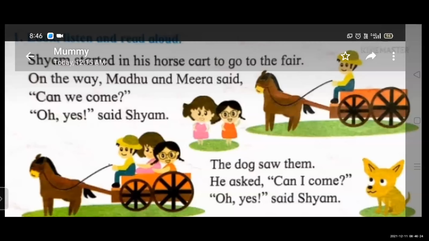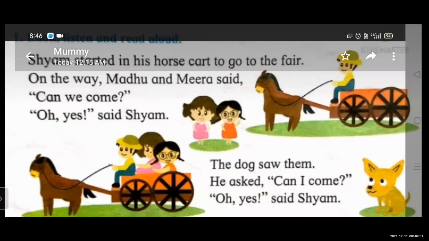Okay, so they asked Shyam, "Can we come?" Then Shyam said, "Oh yes." So Madhu and Meera sat on the cart. Now see the picture. Shyam, Madhu and Meera. These three persons are sitting on the cart and going to the fair.